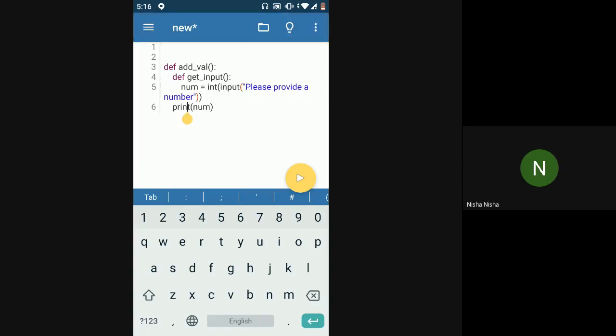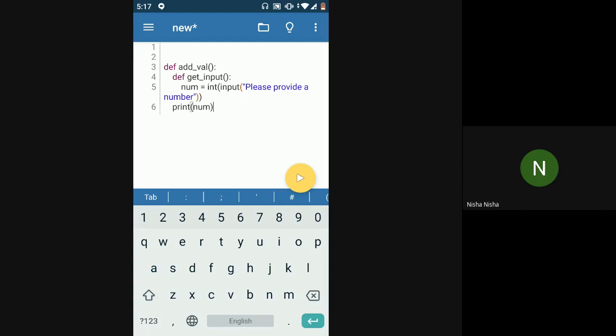Like, this line number 6 is a part of the outer function. It's not a part of the inner function. So my question is, can this local variable num be accessed outside of the inner function but inside of the outer function? Will this num variable be accessible inside the addval function? Is this the right syntax? I think no. Okay, any reason why do you think no?